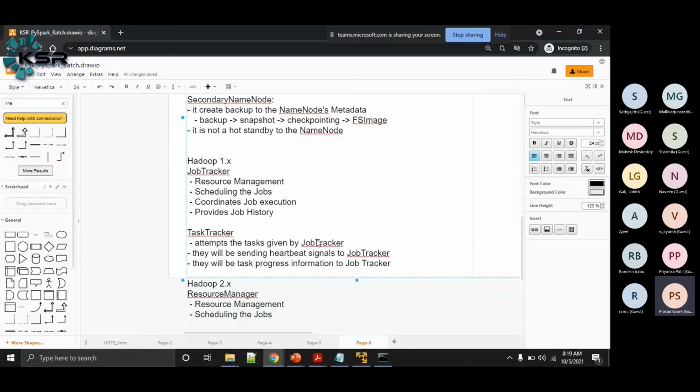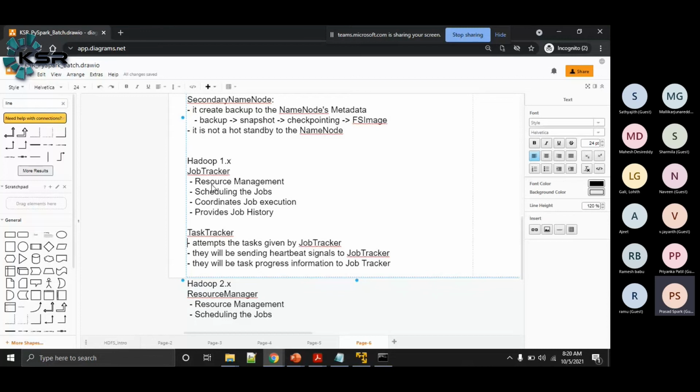Okay. So the task trackers are the working horses of the Hadoop cluster for computation. Whenever you are performing any data computations, that means running your Hadoop jobs, the MapReduce jobs, your task trackers are the working horses. These are the ones actually performing the work, all right? But again, they cannot take their own decisions of running the tasks. They should be instructed and guided by a master or a coordinator. That master or coordinator is a job tracker.